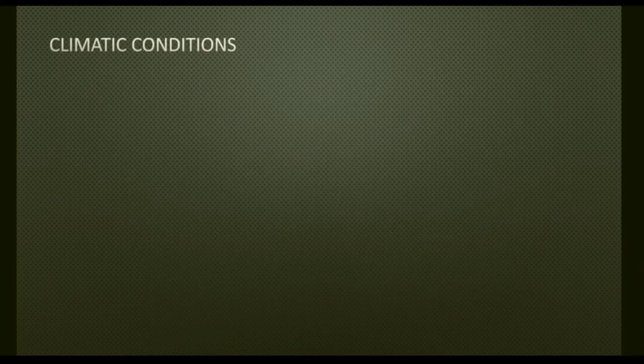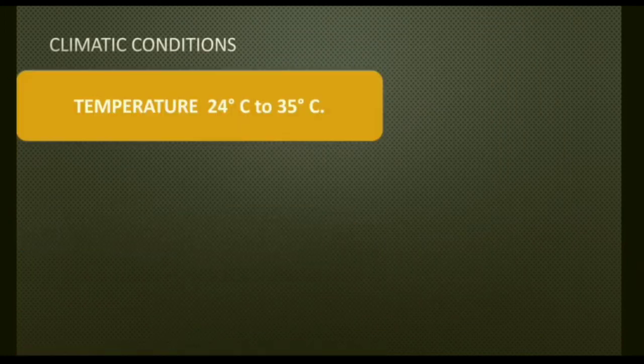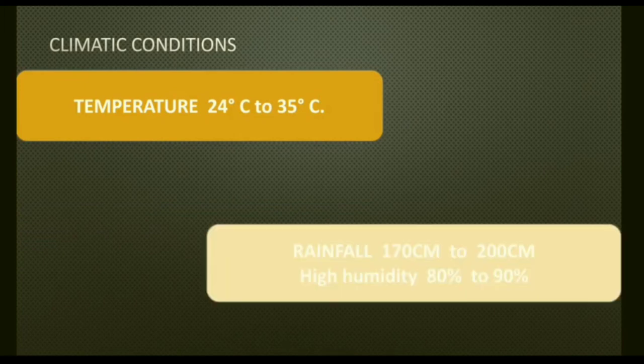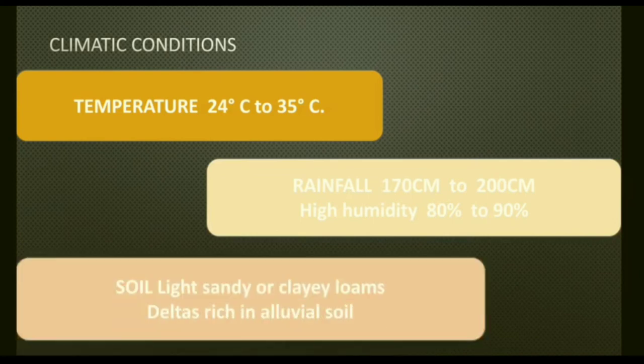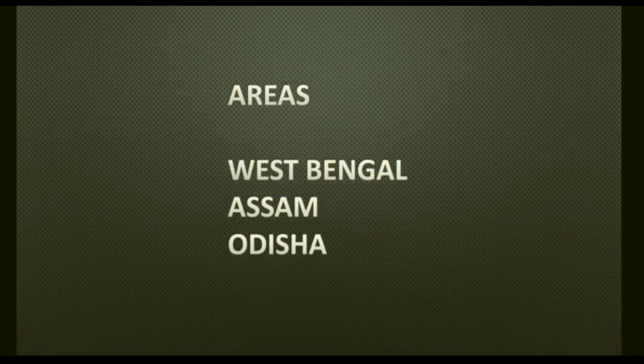Climatic condition. The temperature required is 24 degrees Celsius to 35 degrees Celsius. Rainfall 170 centimeter to 200 centimeter. High humidity, that is 80% to 90% humidity is required. Then soil: light sandy or clay loamy soil. Rich delta alluvial soil is also good for its cropping. Areas: West Bengal, Assam and Odisha. West Bengal is the largest producer of jute in India.